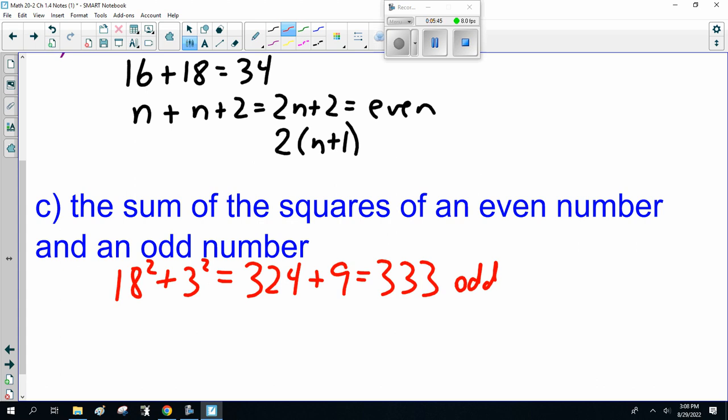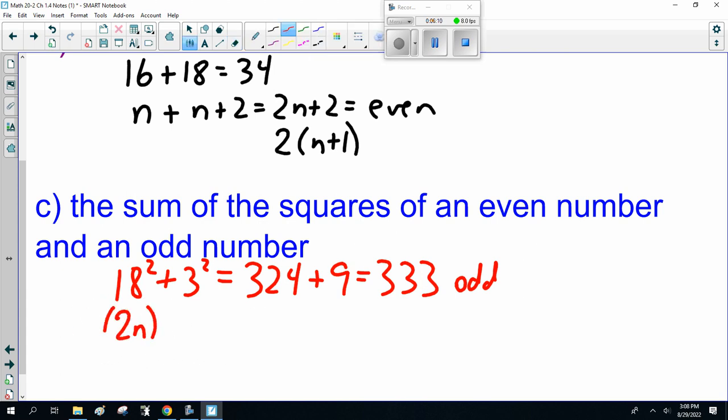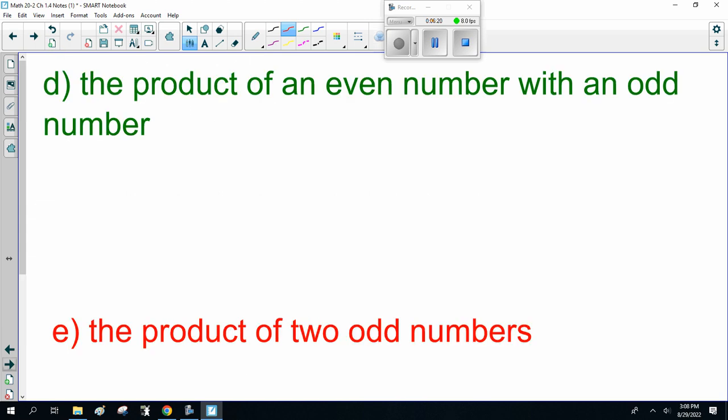Now notice that's 2n plus 1 times a different 2n plus 1. Oh, sorry, an even and an odd, sorry. Read the question, Mr. Sutton. An even is 2n, and odd is plus 1. Now what happens when you FOIL that or multiply it out? Well, this is a sucky example. I'm going to go on to something easier.